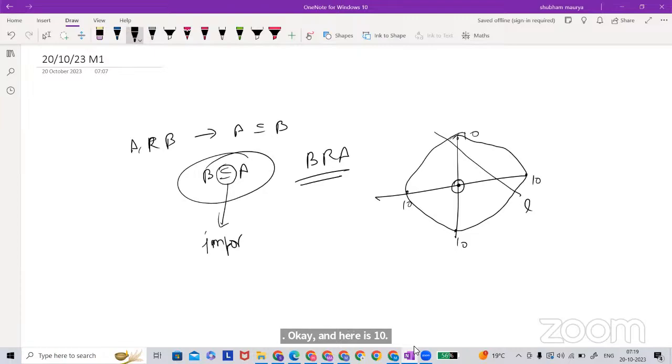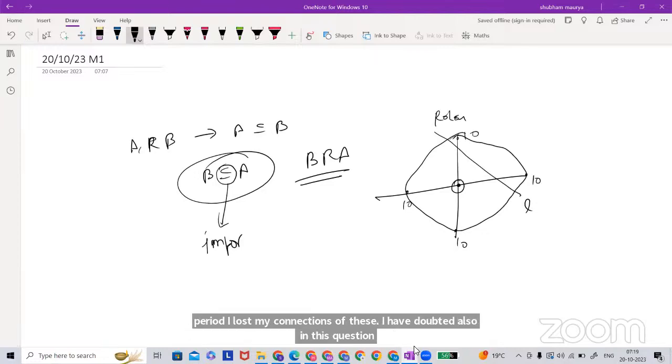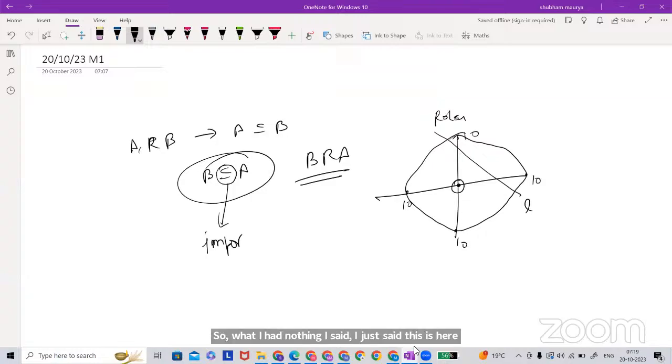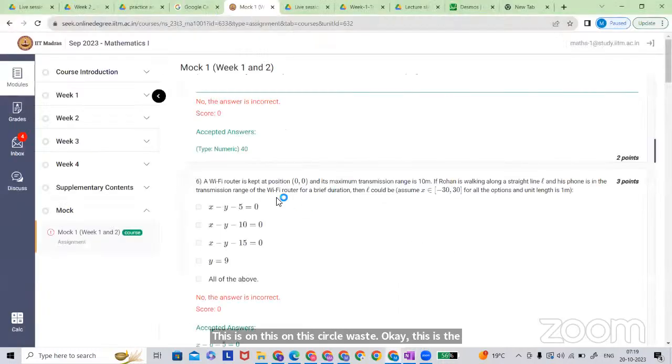Here is the router, and Rohan is walking along this line, and this circle is the transmission range of the Wi-Fi. Which line would be possible to get the Wi-Fi?